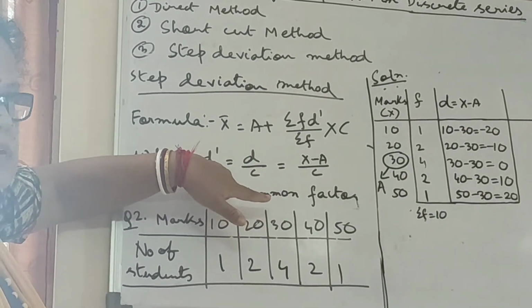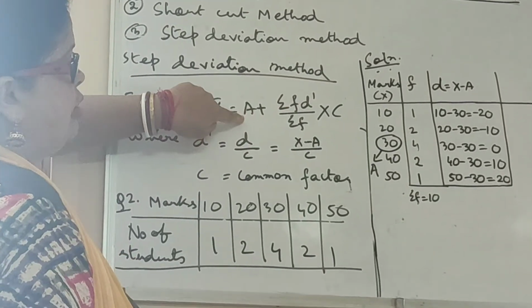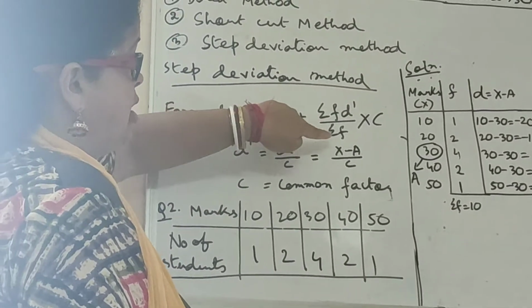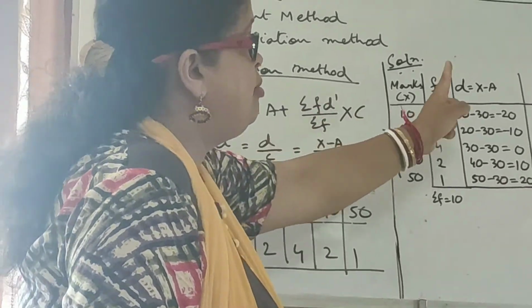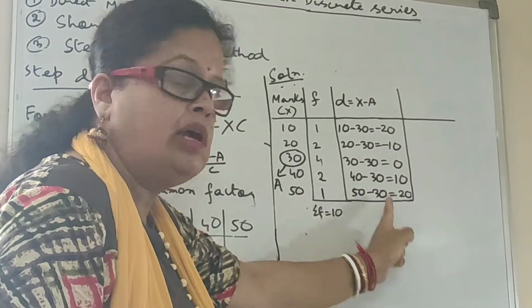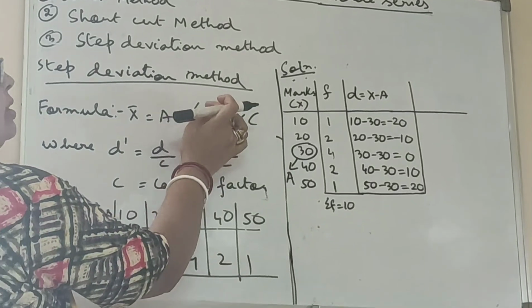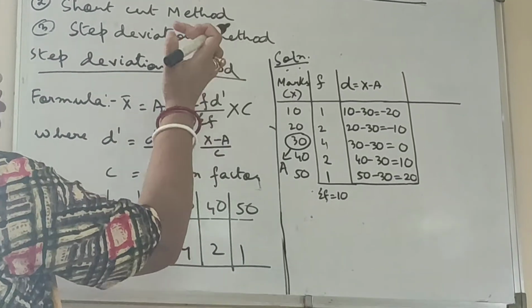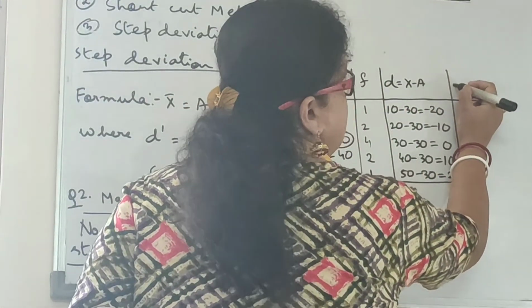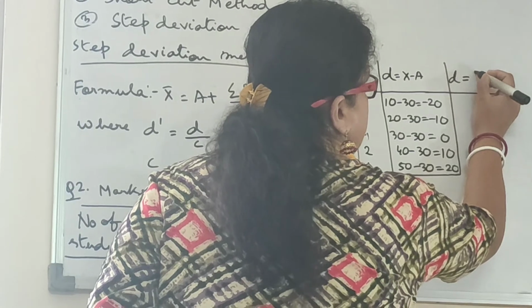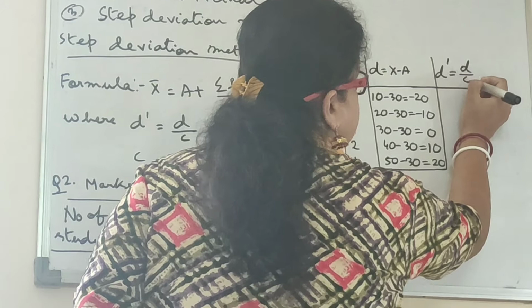First we find d dash, then what will we do? In this formula we already have a, we already have summation a, and we already have c, which we have seen is 10. So what is remaining, which we have to find out? That is summation f into d dash. To find f into d dash, first I have to find d dash. So d dash is equal to d upon c.